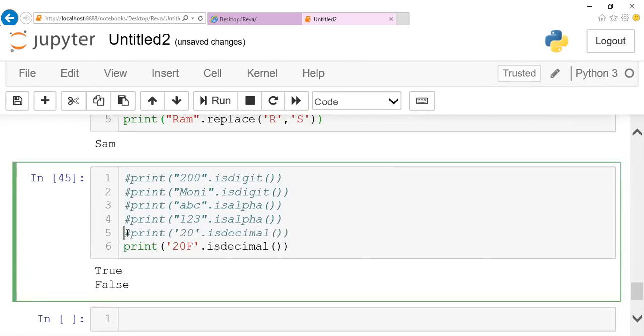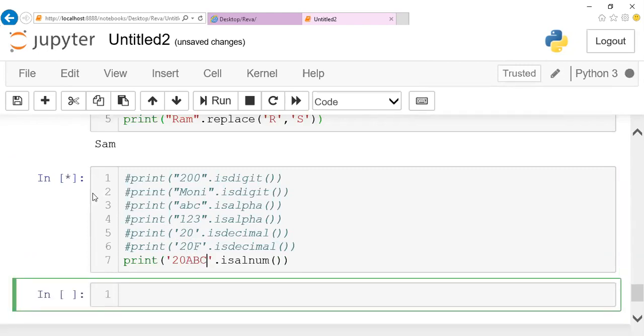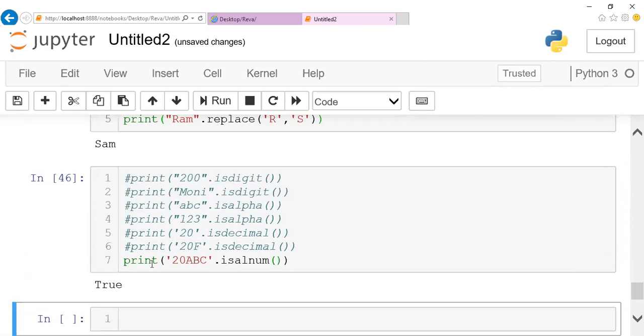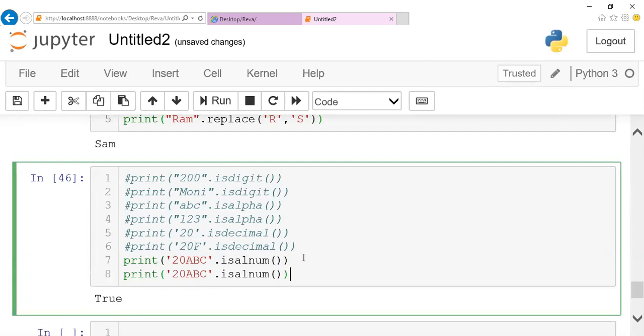So I can check isalnum, alphabet followed by numeric. With alphanumeric, you should be a little cautious, because it will give you true for all the cases. Whenever it is numeric or whenever it is an alphabet, it will give you true.